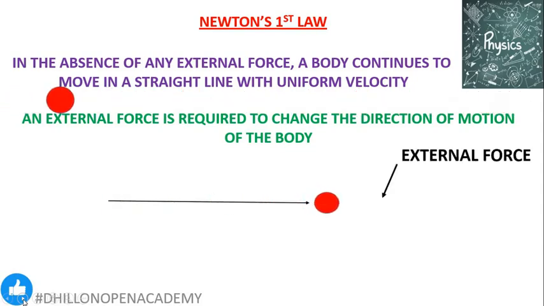So, for example, in this animation, as soon as an external force acts, the body changes its direction of motion. So, this indicates that straight line motion does not require any external force because it will help the body to move along the same straight line in the same direction without any external force, but for making a body move in a circular path, an external force is a must, which helps the body to change its direction of motion from one point to another point.